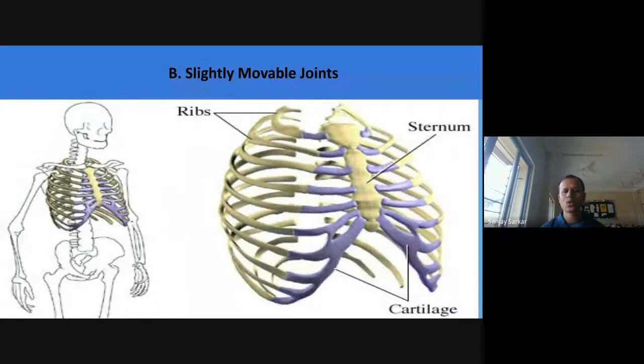the rib cage, means there is a change. Okay, a change in shape. That is called slightly movable. This kind of joint is slightly movable, means there is some movement.